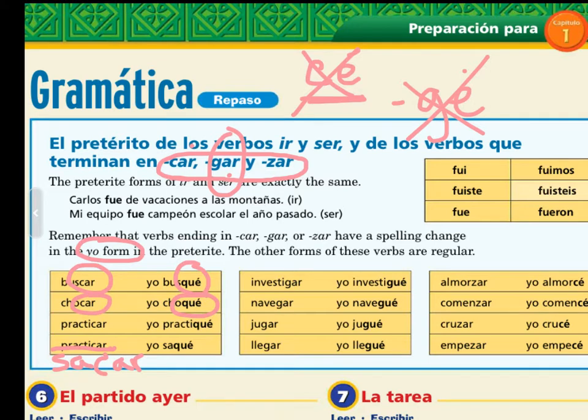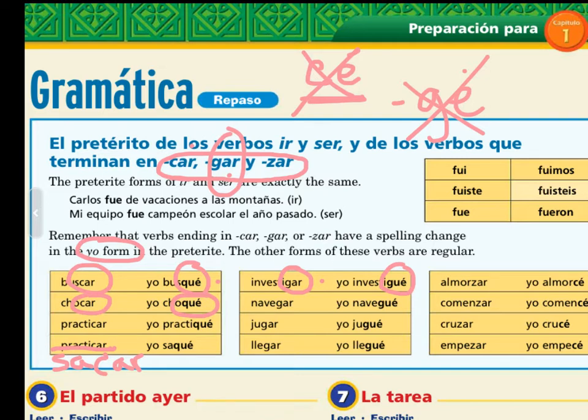How do we do it? We change gar to gué. So investigar to investigué with a U in there. Navegar, navegué with a U, okay? Jugar, jugué, llegar, llegué. And just like practicar, investigar only changes like this in the yo form. So the rest of the forms are normal. You don't add the U in the tú form, and the ella form, and the ellos form, just the yo form.